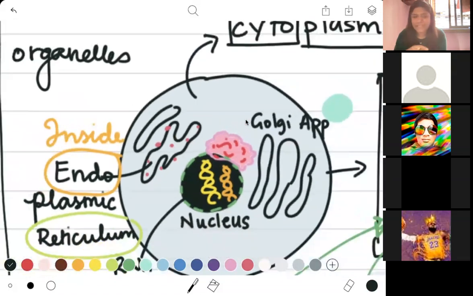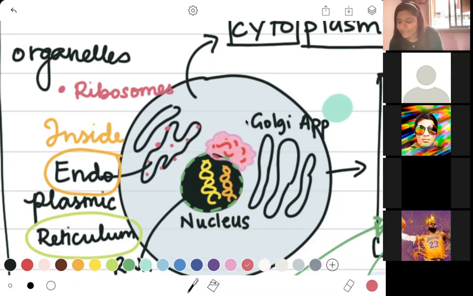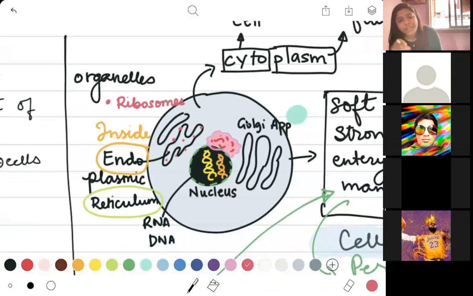Okay, so if the endoplasmic reticulum is connected to these small dots which are called ribosomes, these ribosomes help in addition of proteins to the structures that are moving in and out of your cell.